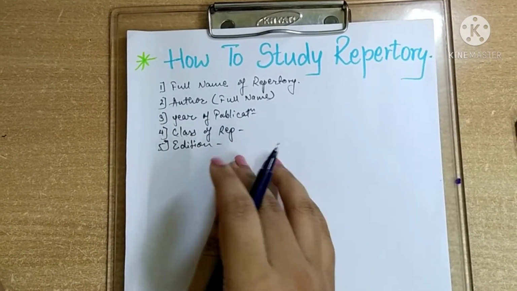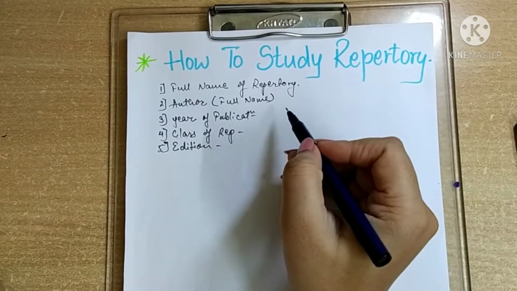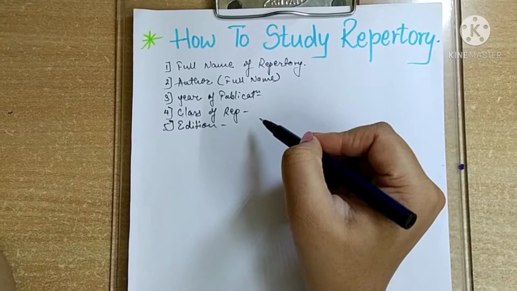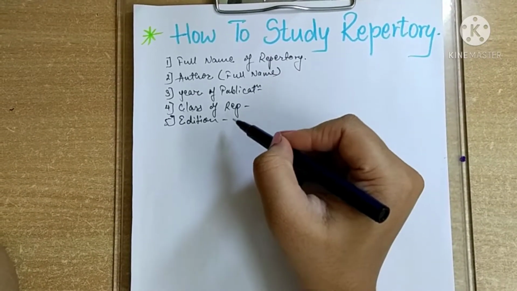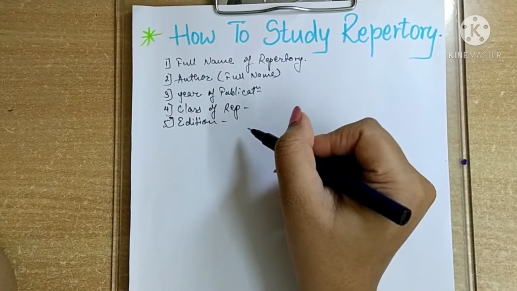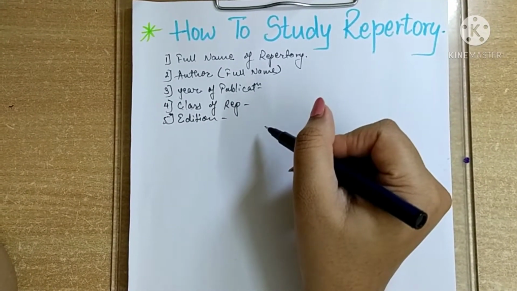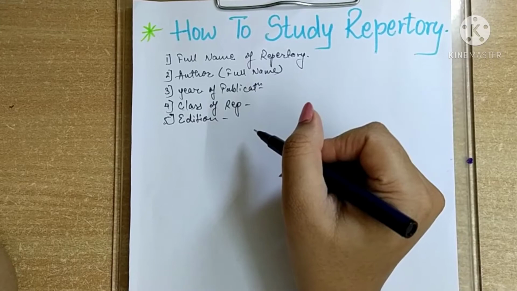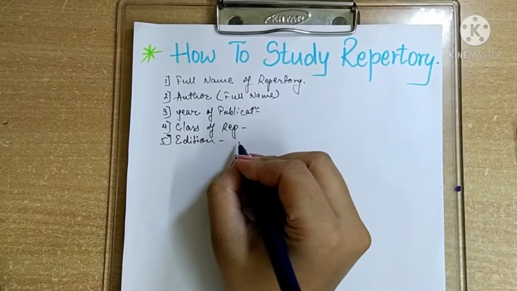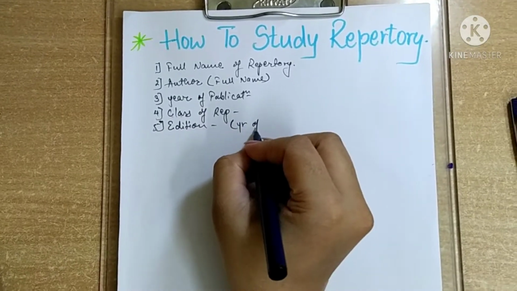How many editions are present in that particular repertory, that you have to write. Also you will write the contributions given by authors in that particular edition, if you remember you can mention. Otherwise just mention the name of the author who has given contribution, the edition and the year of edition.